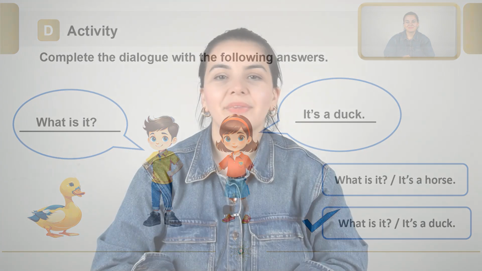Good job. Let's sum up what we did today. Today we learned the vocabulary about farm animals. Then we learned the new grammar rule, what is it? And how to reply to this question, and did some related activities. I hope you have enjoyed it a lot.